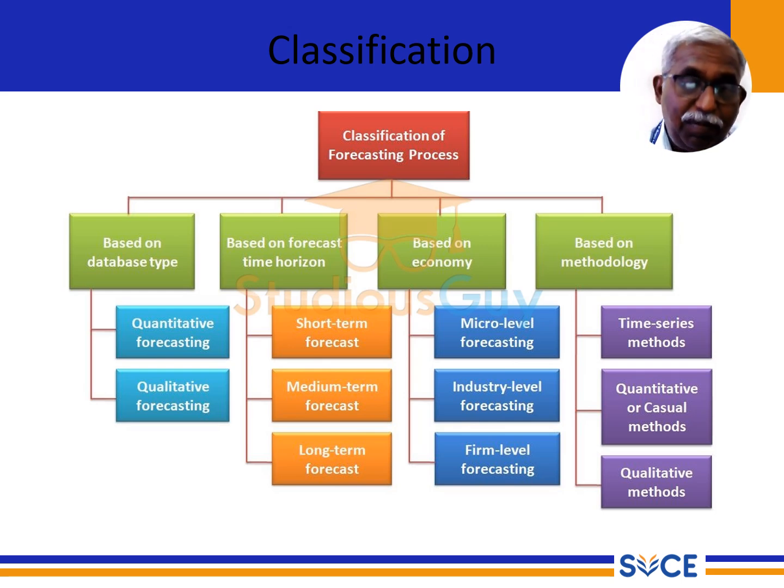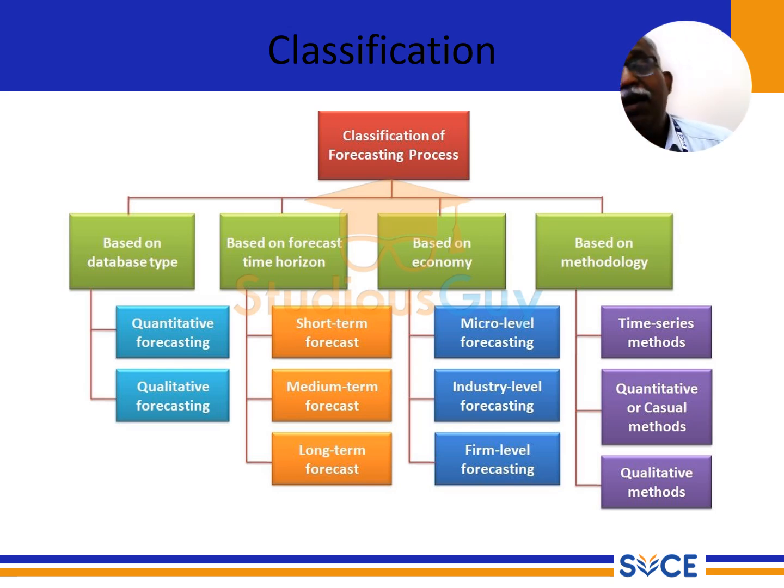Different departments approach forecasting in different ways. Here, mainly for economic forecasting. That's why this forecasting is connected with budget. Forecasting based on the database, I already explained. Based on the previous year database, what are the expenditures? What is the income generated? Is it possible to regenerate it again? Based on the time: short term, medium, and long term. Based on the economy: micro, industry, firm. Then based on the methodology, time to time, depending on the process. We have these major classifications of forecasting.